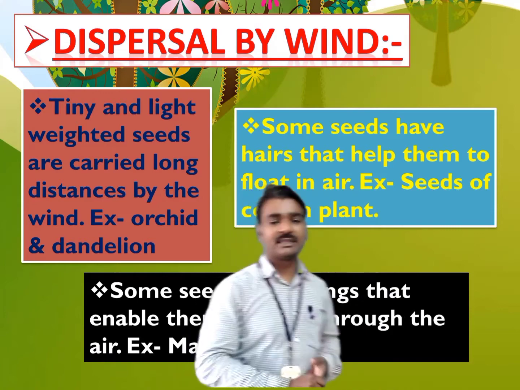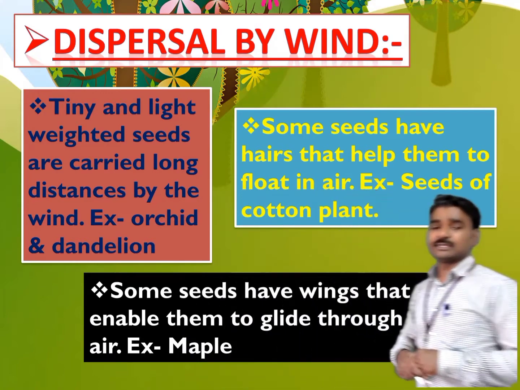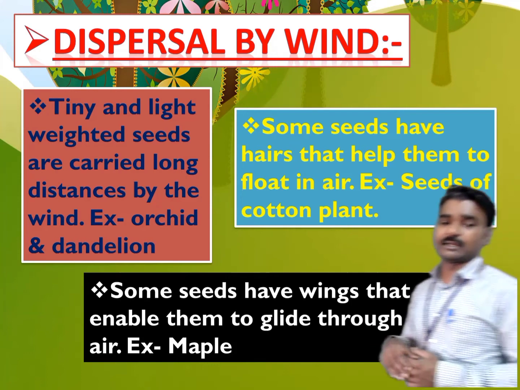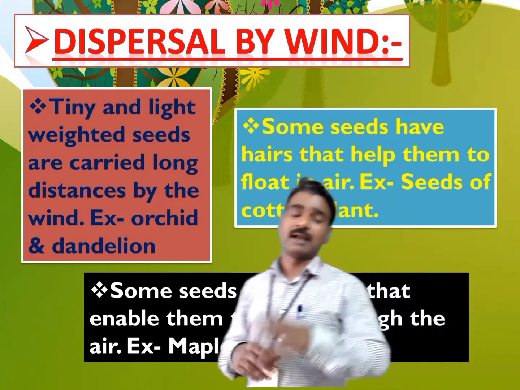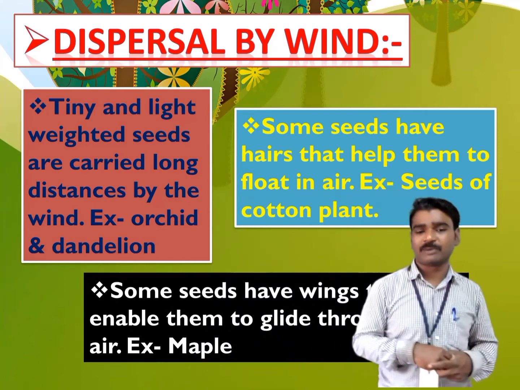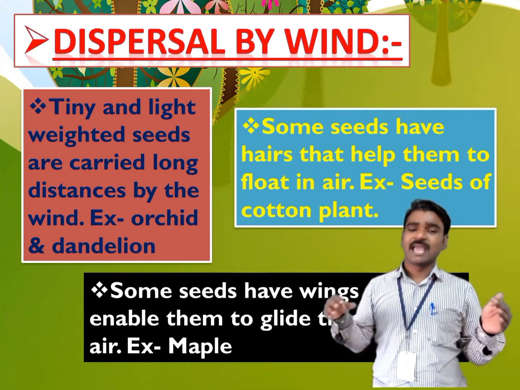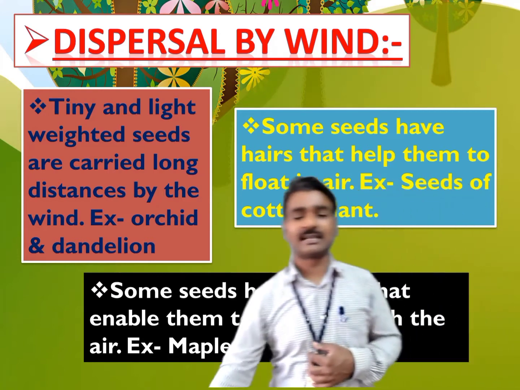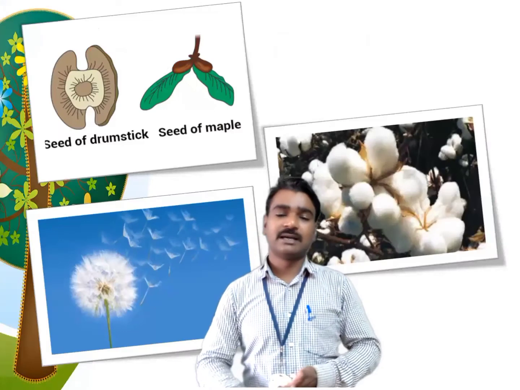Some seeds also have wings that enable them to glide through the air. Example of it, the maple, another example which is very common to us. The seeds of the maple have wing-like structures, and because of that they can glide through the air, and that's why these seeds are also carried away by the wind.